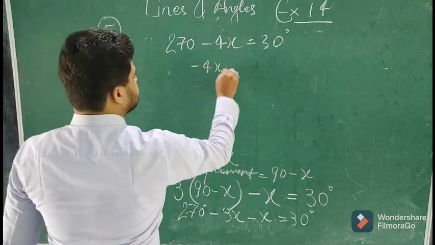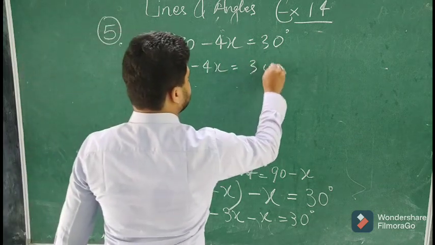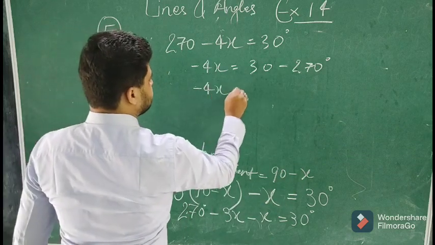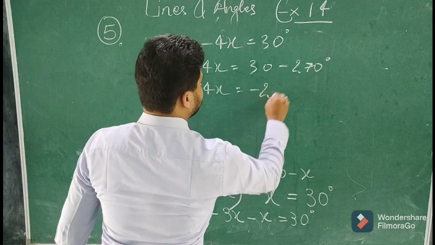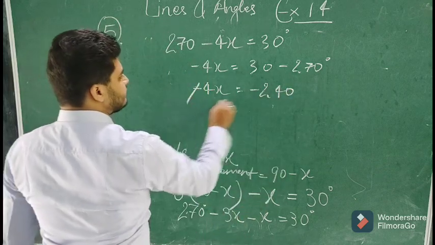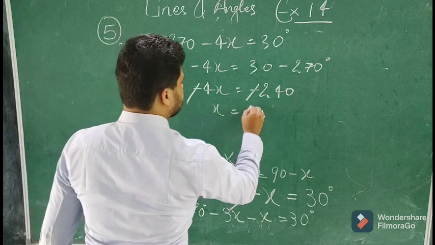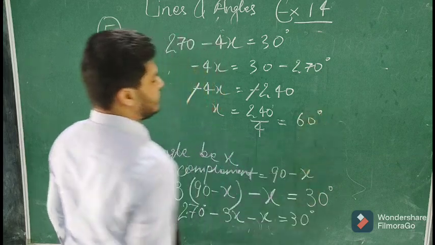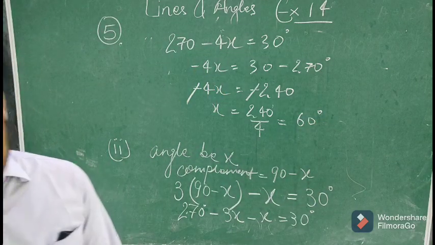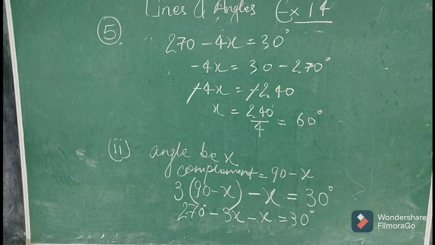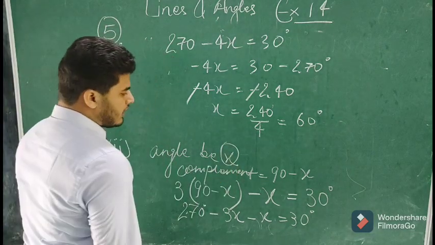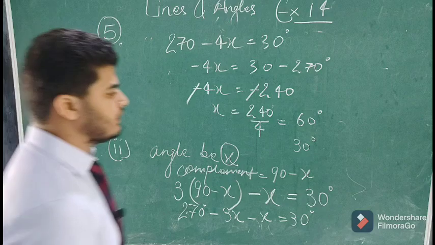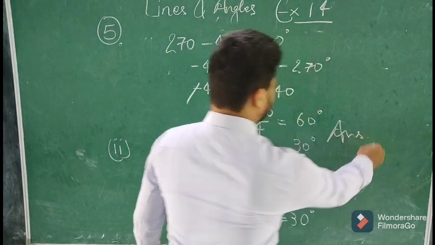So minus 4x is equal to 30 minus 270. So minus 4x is equal to minus 240. Minus with minus got cancelled. x is equal to 240 upon 4, that is 60 degrees. So the angle is 60 degrees and the complement will be 30 degrees, 90 minus 60, that is 30 degrees. So 60 degrees and 30 degrees.